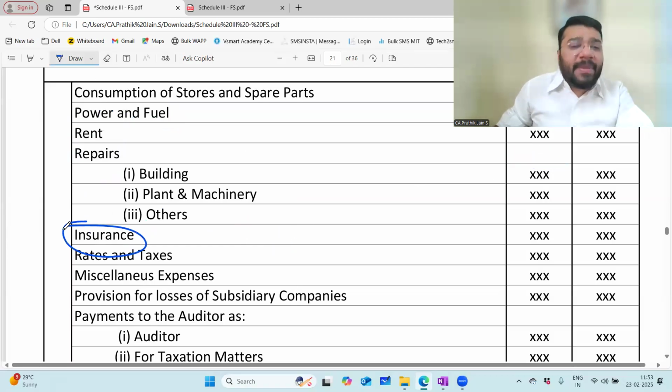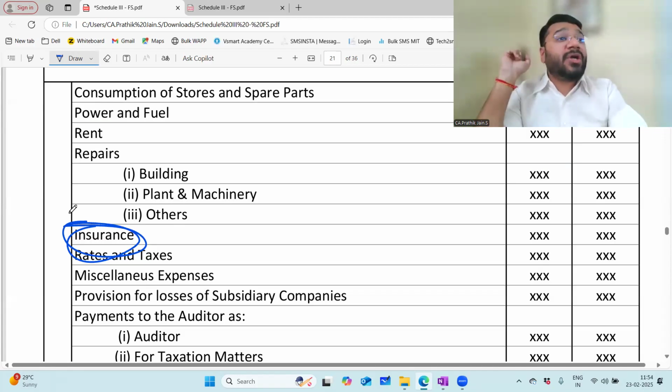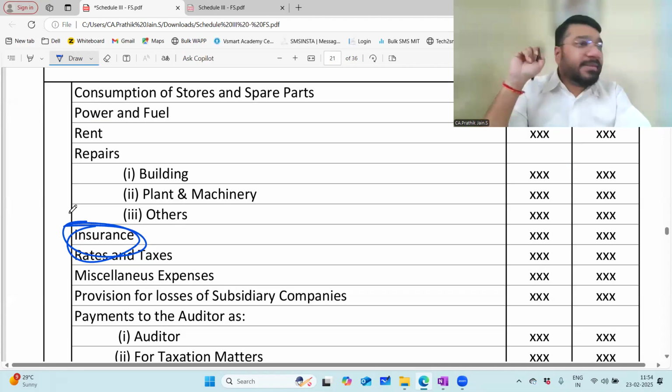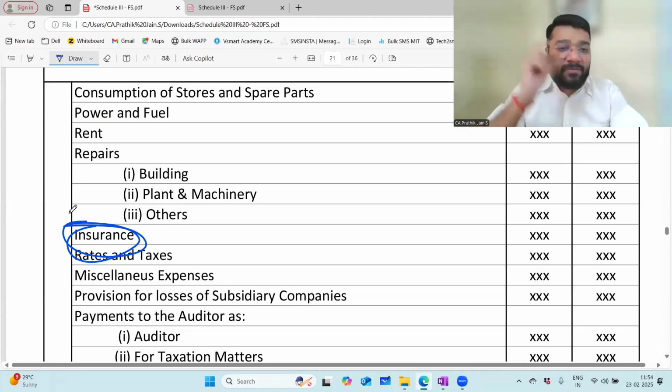Insurance that you pay for the medical claim for the employees. Insurance that you pay for your stocks. Fire insurance for your stocks, fire insurance for your assets, theft insurance for your stock, theft insurance for your assets. All that is insurance expense, which will come here. Only one point which is debatable is your insurance for your staff. That also could be a part of your employee benefit.